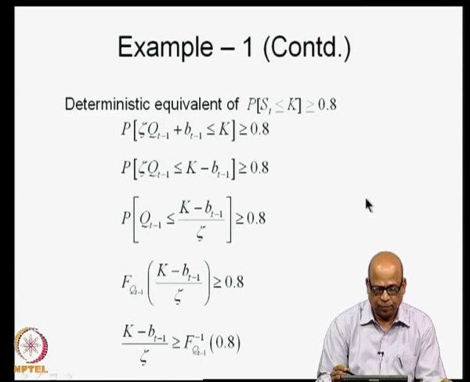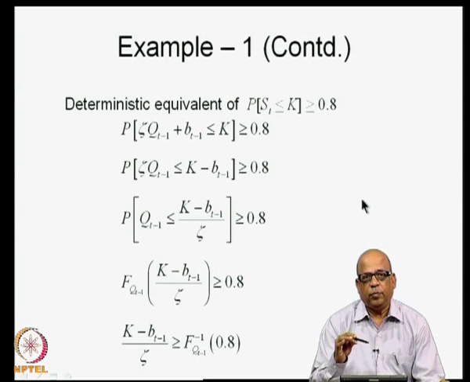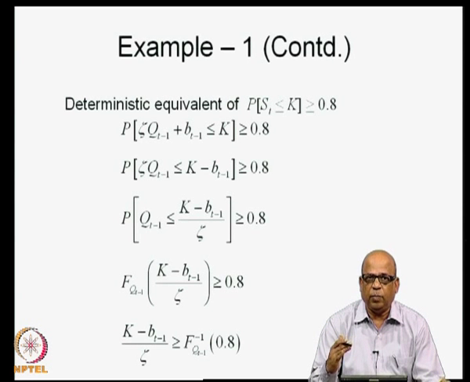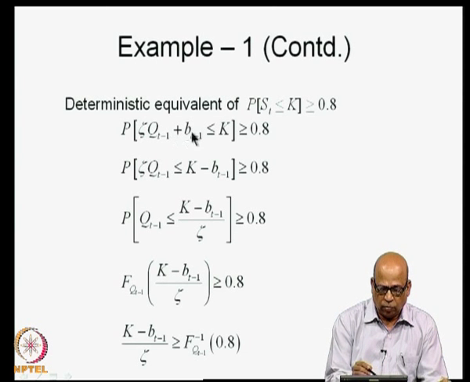This is what I write. Remember always that you bring the random variable to the left hand side of the inequality, because you know the probability distribution of the random variable. Take out all the deterministic variables and the parameters to the right hand side of the inequality. That is what we will do now.